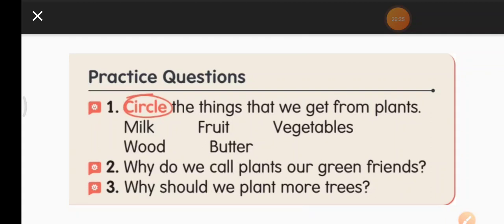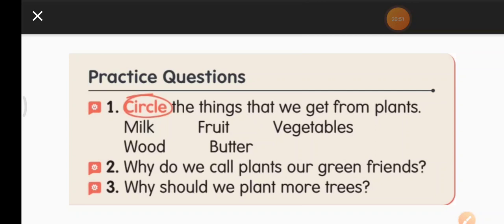Butter, is butter from plants? Butter is made out of curd. Curd we make it from milk. Milk is from cow. Okay, so butter is an animal product, not a plant product. So we are not going to circle. Don't circle butter. So for this question, we are going to circle 3 words, that is fruit, vegetables and wood. Right? Let's move forward to the second question.